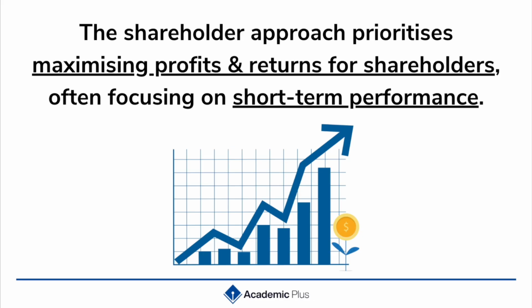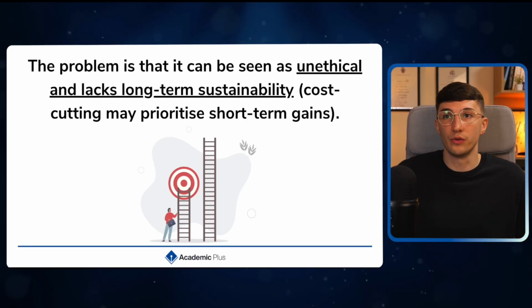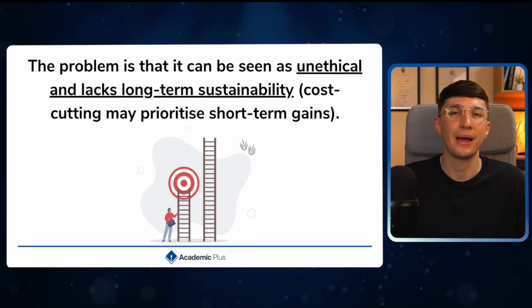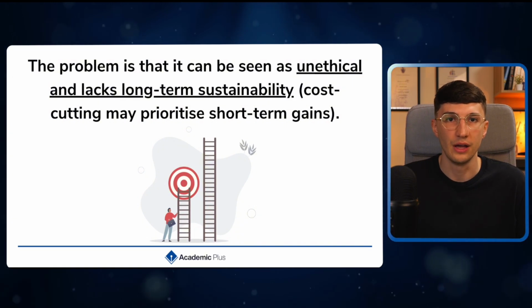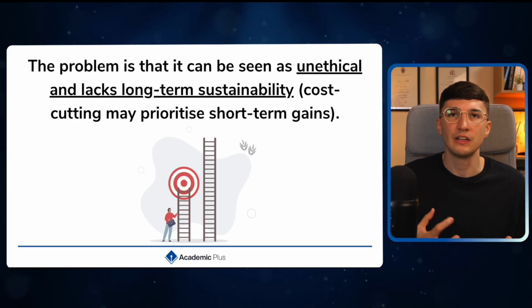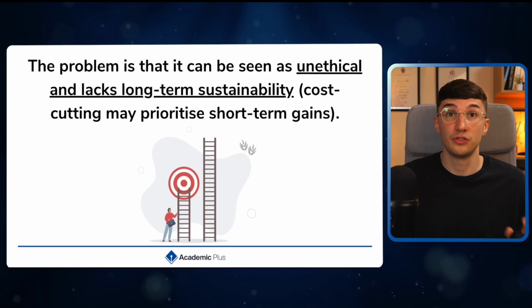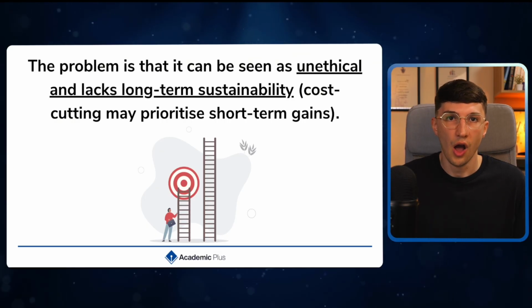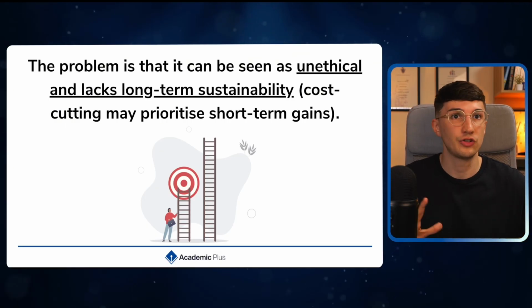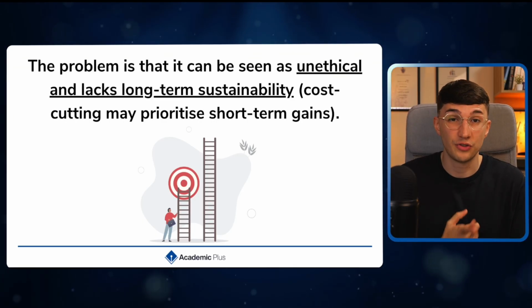In turn, this would increase more investment of the business as more investors would be attracted to the company that is making lots of money. The problem with the shareholder approach is that, well, it depends how you are making that profit. Because if you are just focusing on profit maximization, you're potentially thinking of cost cutting measures. So I'm looking at cutting costs such as employees, making them redundant. I'm potentially outsourcing. I'm potentially looking at these emerging economies where I know I can get away with cheaper labour rates.